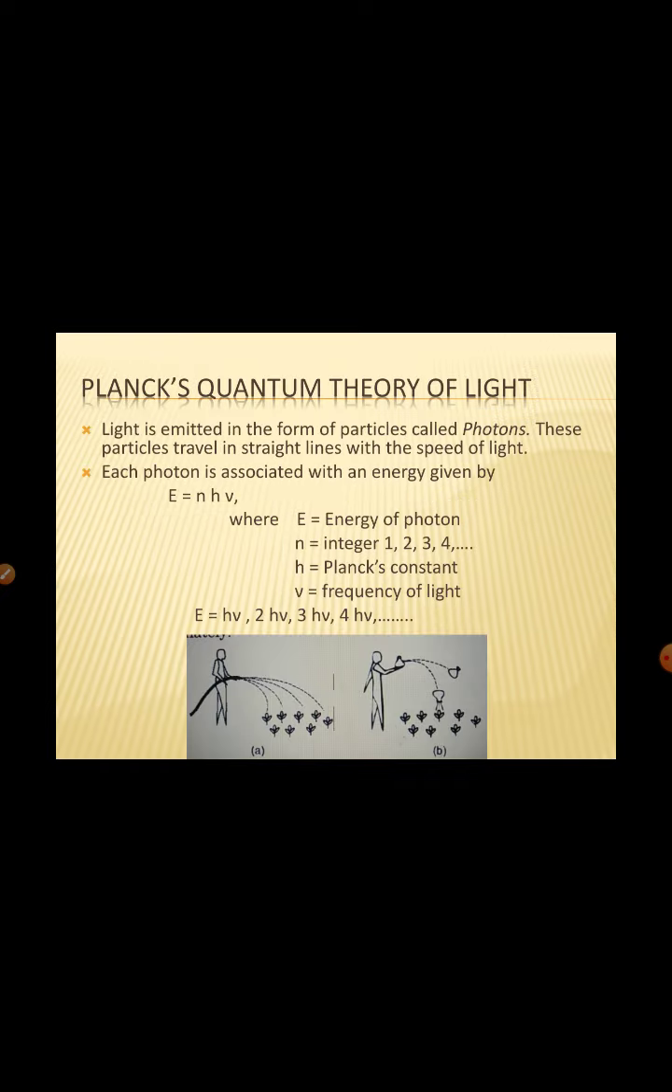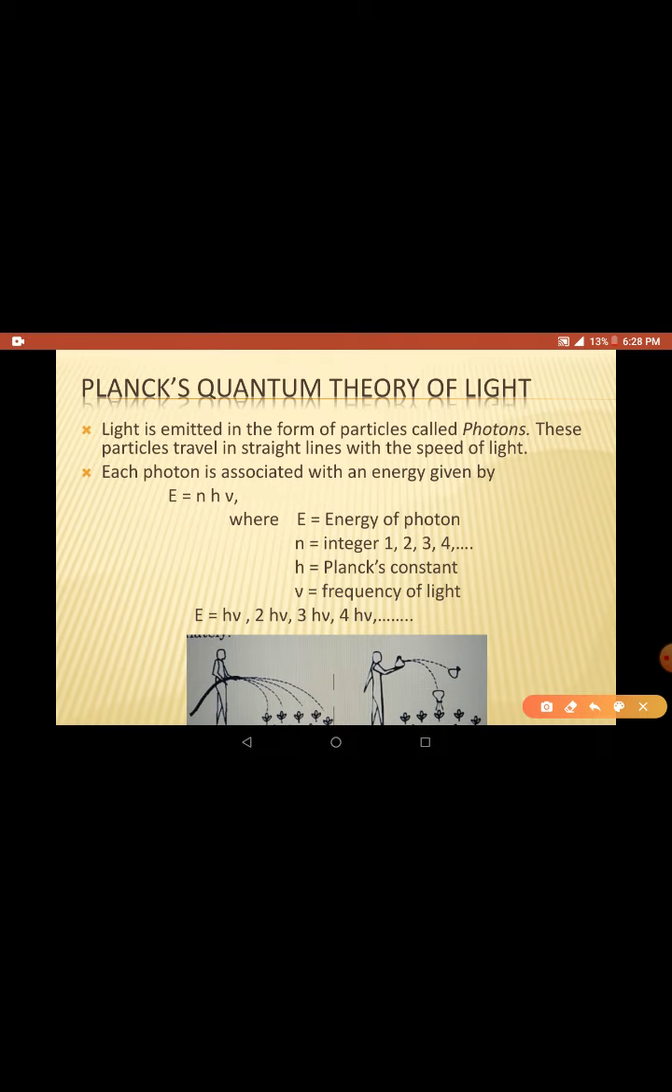Quantum theory says that light is a stream of particles called photons, and these particles travel in a straight line with the speed of light. The speed of light is 3 into 10 power 8 meter per second, so these photons also travel with the speed of light. So light is not a wave, it consists of a stream of particles called photons, and these particles travel in straight lines.